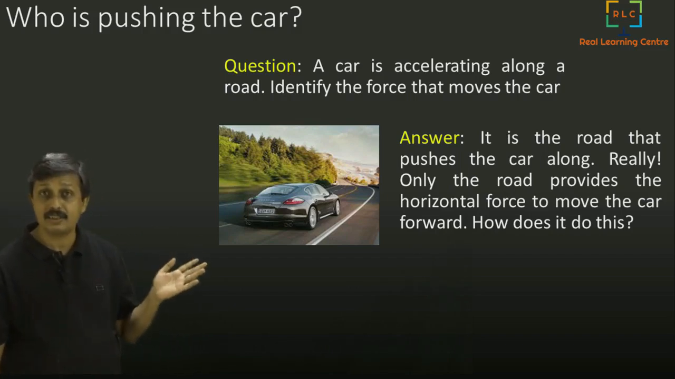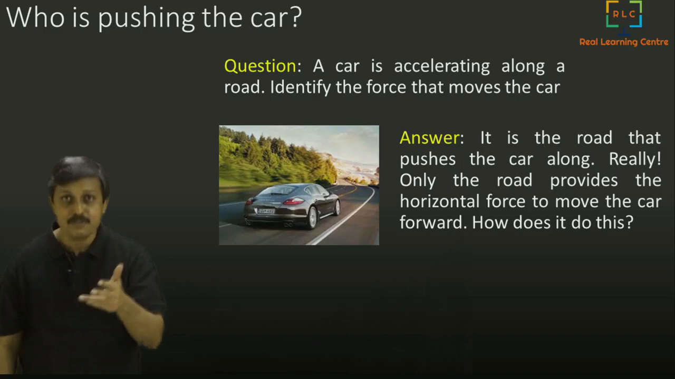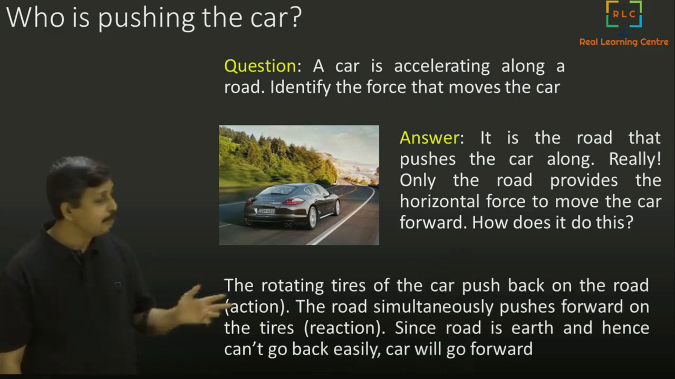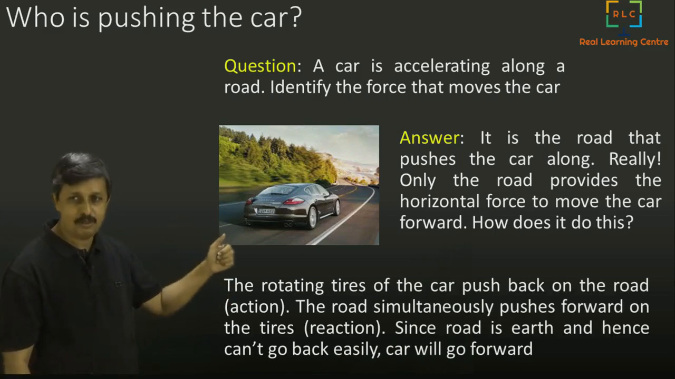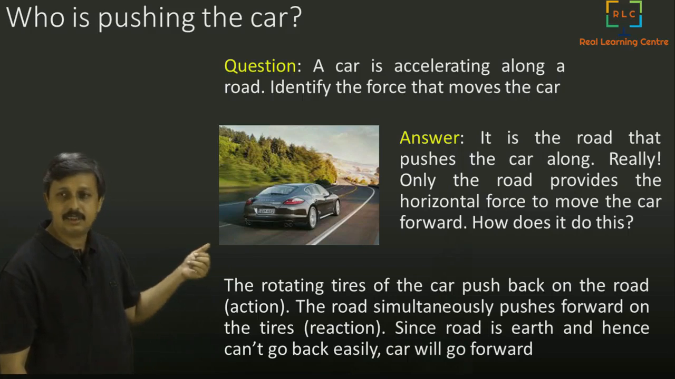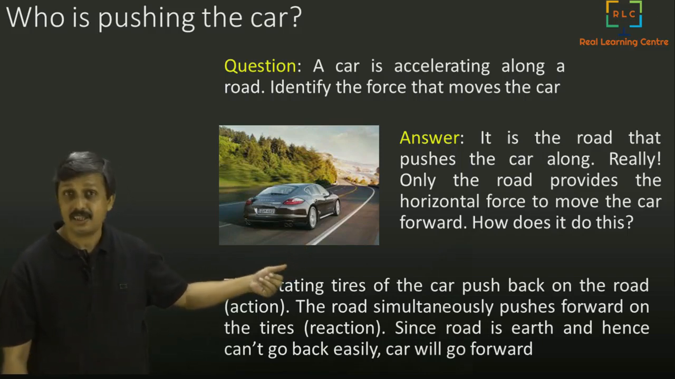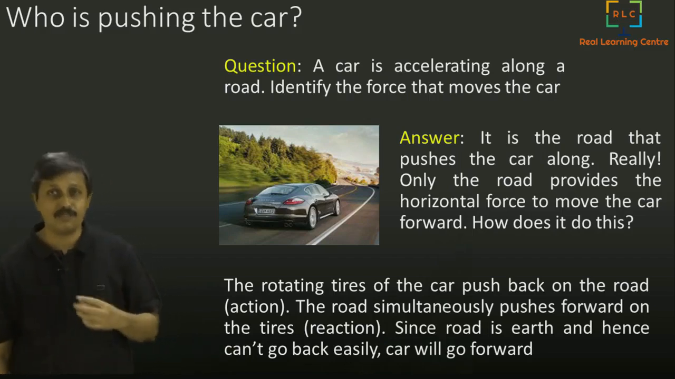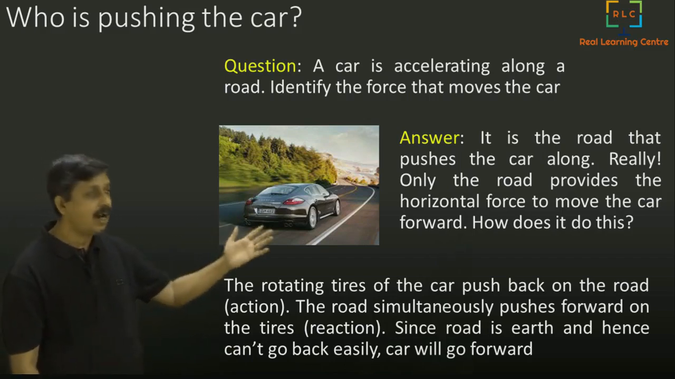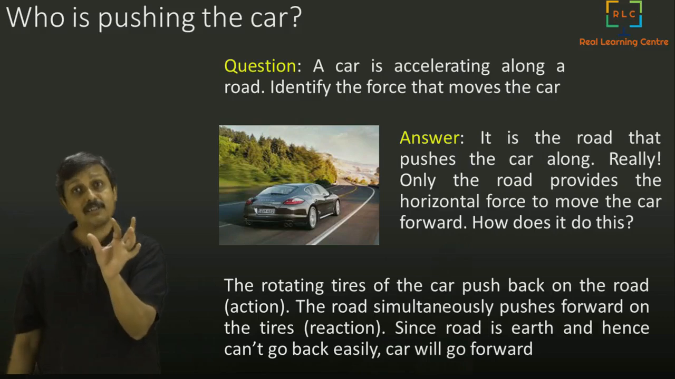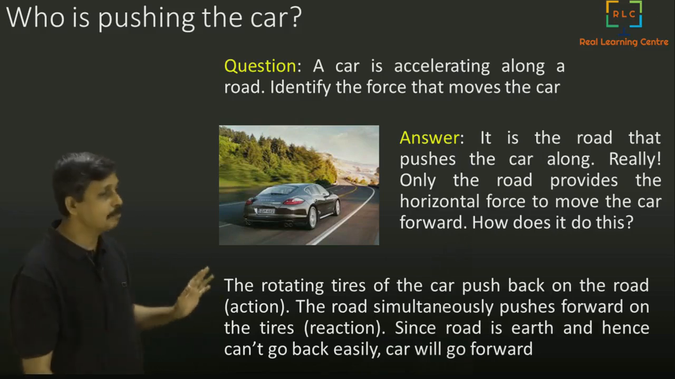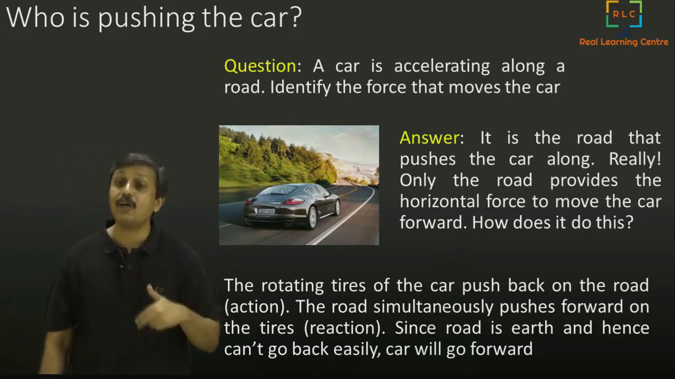How does it do that? So it is again using Newton's third law. So what happens is the rotating wheels actually push the road backward, and the reaction is the road pushes the car forward. Now what happens is that the road is heavy. Heavy means earth. So the acceleration for that force is minimum, whereas the car is very light when compared to earth. So the acceleration makes it move. So that is how the car moves.